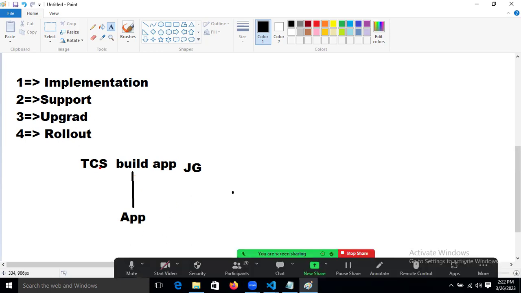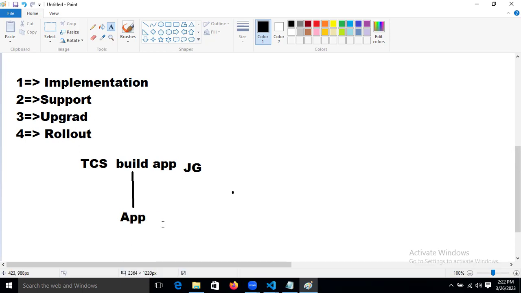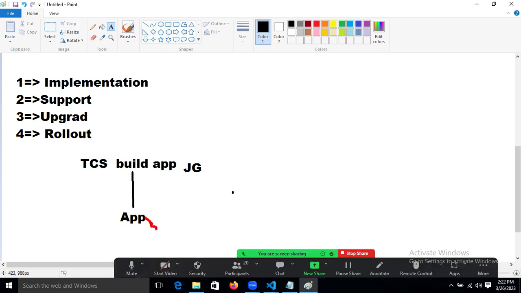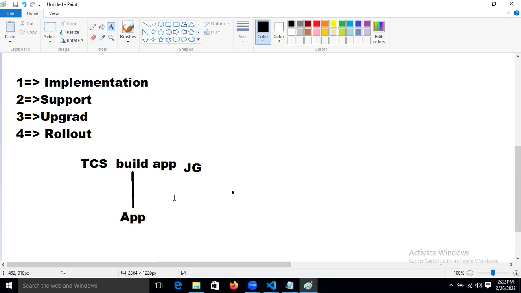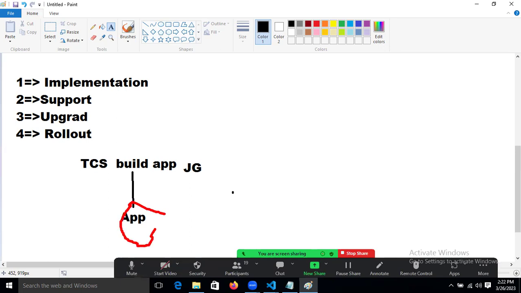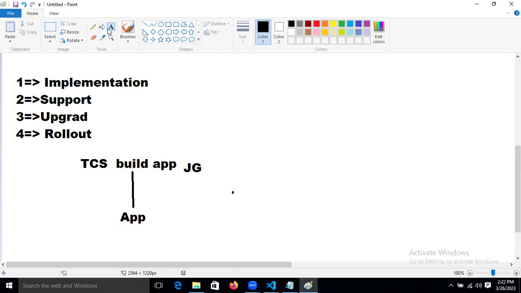The TCS people are already experienced in developing the Jaguar project, right? But we need to migrate and develop the same project based on the US market. Then what will they do now? Will they again start at scratch level? No.